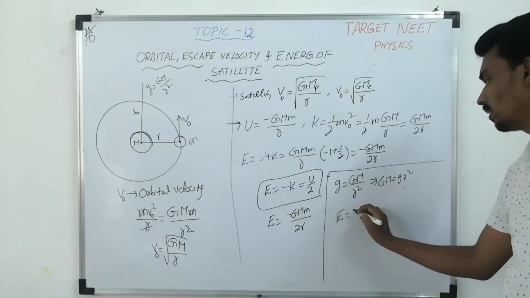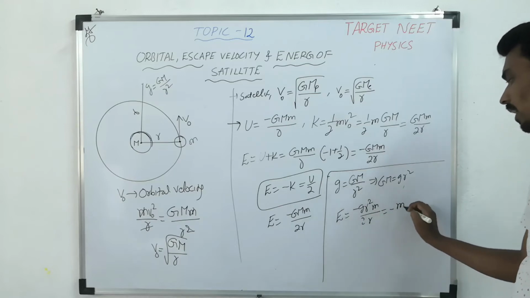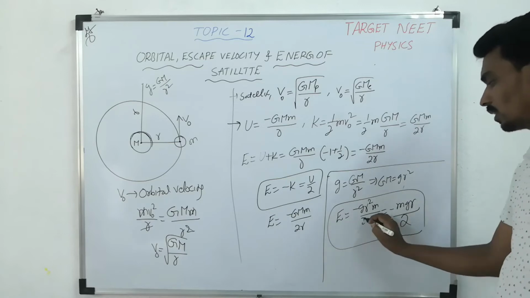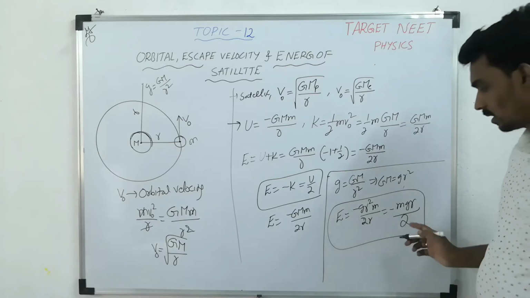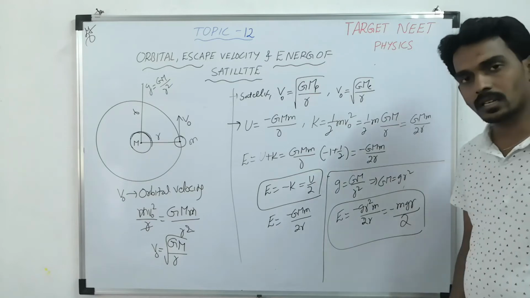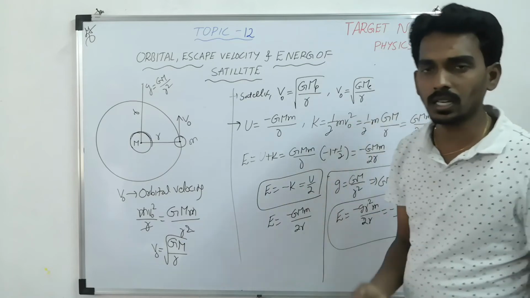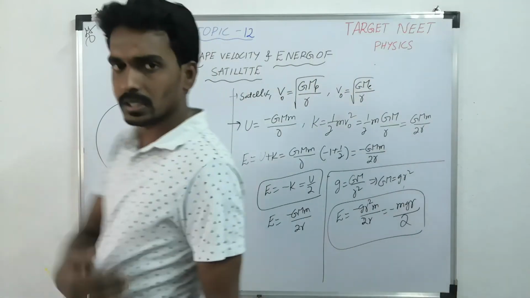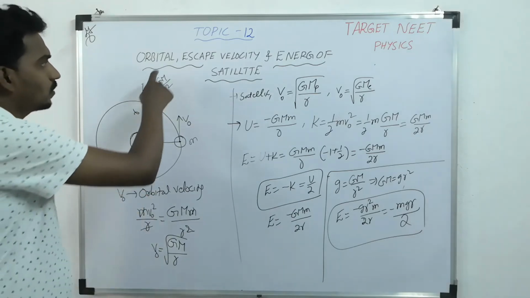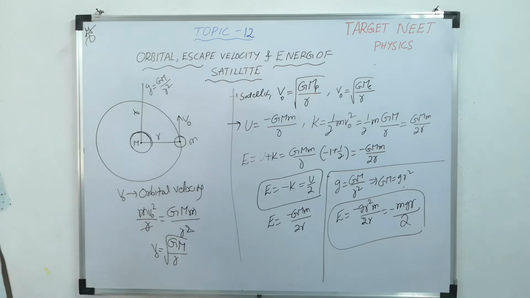So E will become minus gR square m by 2r, so minus mgR by 2. So this is the total energy in terms of small g, where small g is acceleration due to gravity at that particular height. So this is the basic data required to solve the questions based on orbital velocity and energy of satellite.